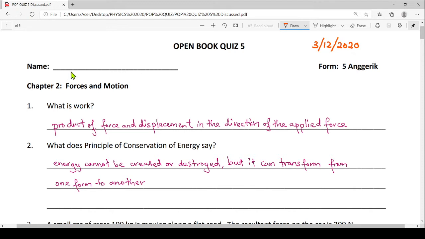If we recall, work, W, equals force multiplied by displacement, whereby force and displacement must be parallel. So if I am to define work, work is the product of force and displacement in the direction of the applied force. So that is the definition for work.